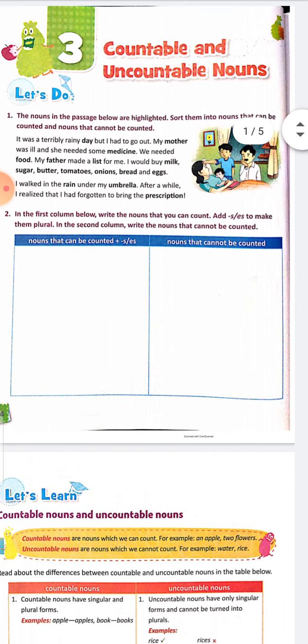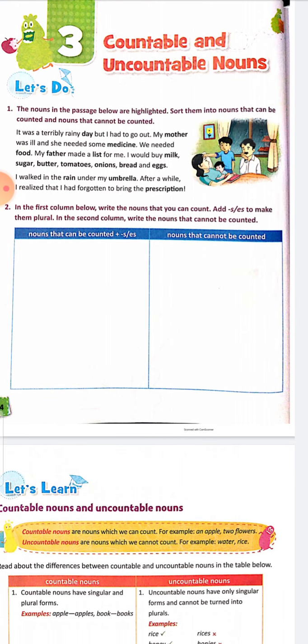We are starting chapter 3, that is countable and uncountable nouns. Noun, we know, is a naming word, the name of something. Things which we can count are called countable nouns, and things which we cannot count are called uncountable nouns. For example,